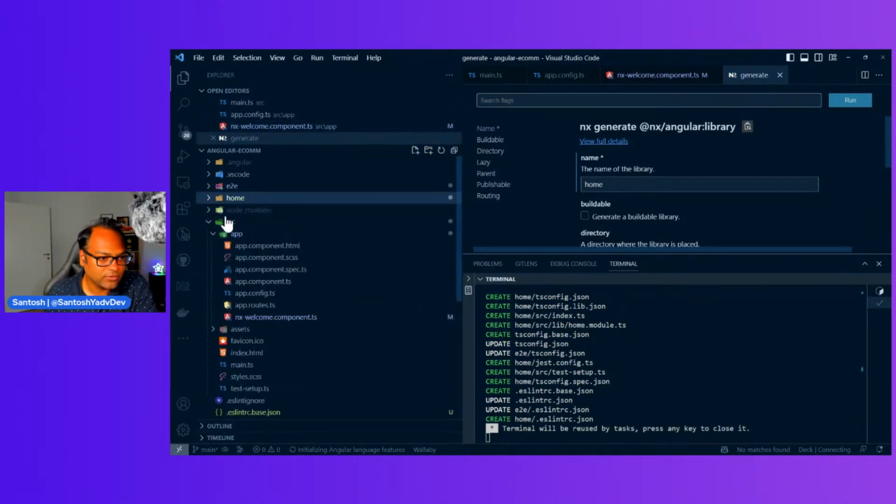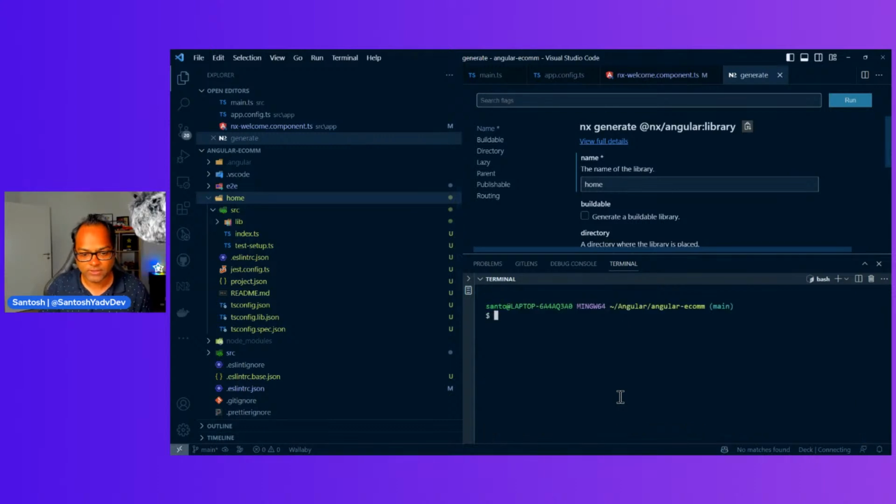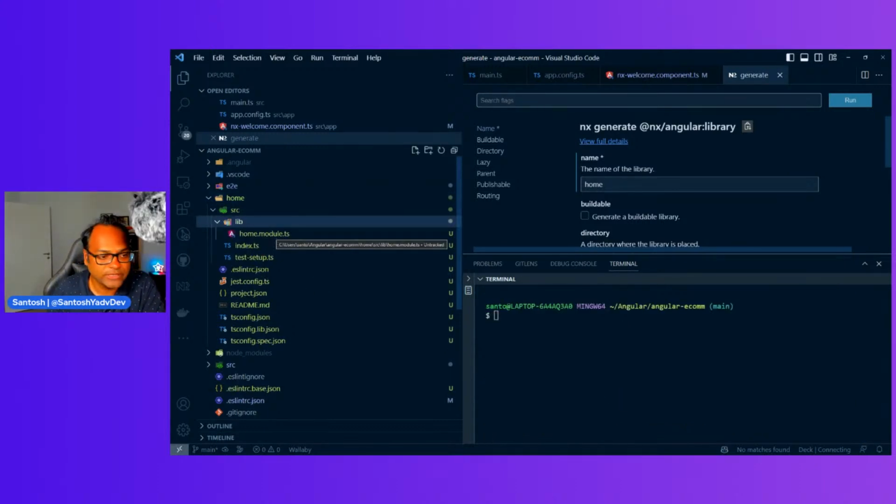You can see you have the home library, which is created inside your root. This is a different structure. As I said, this is a standalone Angular application with a single application, so all the libraries or applications you create will be available here. But for the time being, it's okay. And you have all the files which need to be created available here.